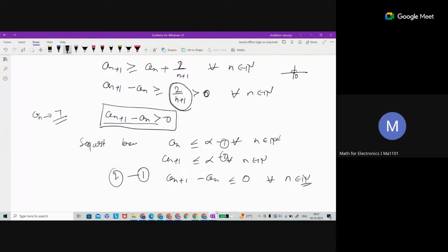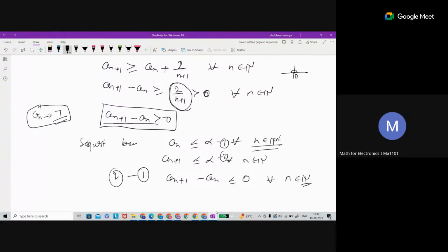Yes. But taking the limit, an will always be less than or equal to alpha, and an+1 will also be always less than or equal to alpha, which is 7 in this case. So an+1 minus an will also be less than or equal to 7 minus 7, which is 0. So that is the limit. No, that is the limit, you are talking about the limit. But here we are talking about for all n.